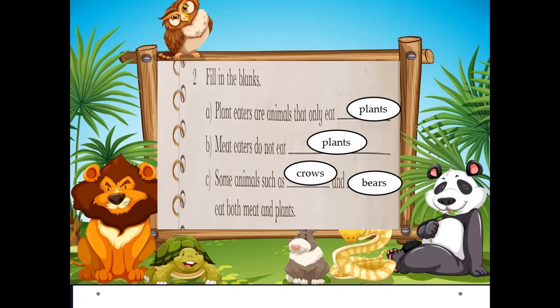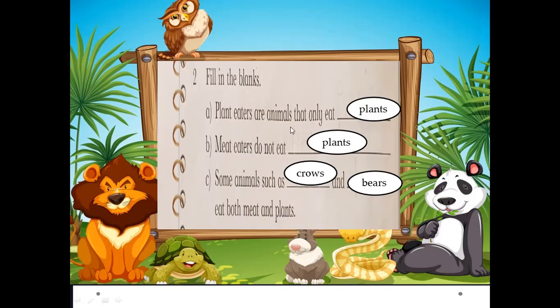And omnivore animals eat both plants and meat. Understand? Plant eaters are animals that only eat plants. Meat eaters do not eat plants. Some animals such as crows and bears eat both meat and plants.